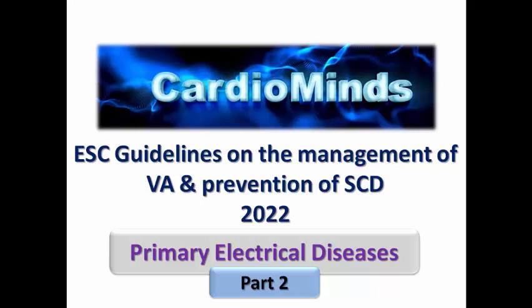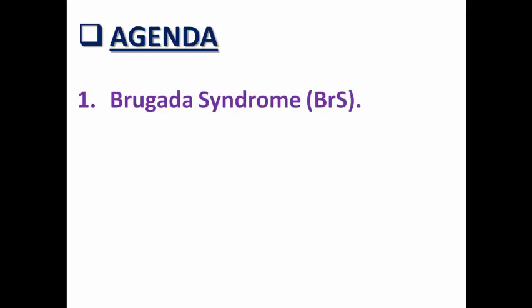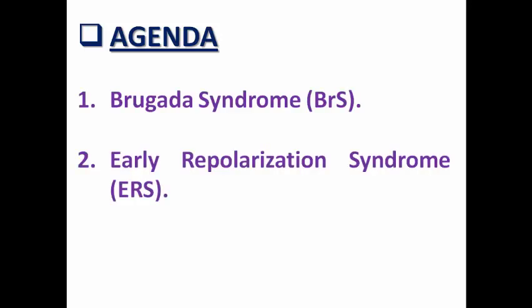In part 1 we discussed long QT syndrome, short QT syndrome and catecholaminergic polymorphic VT. In this video we are going to discuss Brugada syndrome, early repolarization syndrome and idiopathic ventricular fibrillation.